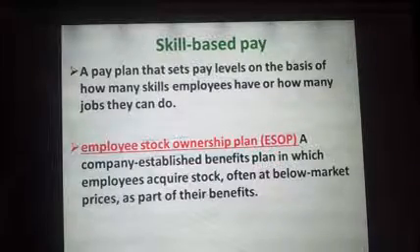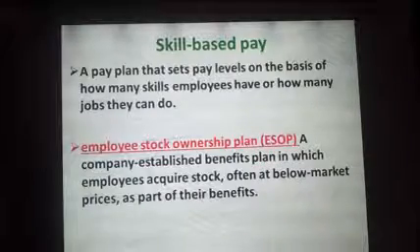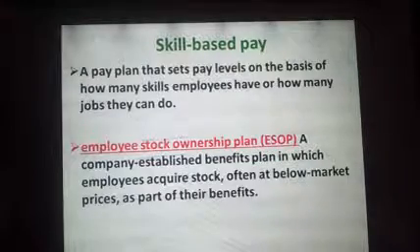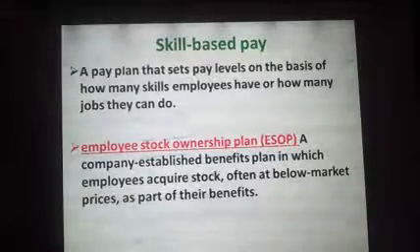Then you have the employee stock ownership plan, an important concept. This is also known as ESOP, can definitely be asked in your academic exams. It's a company-established benefit plan in which employees acquire stock, often at below market prices, as part of the benefits. Important key point.